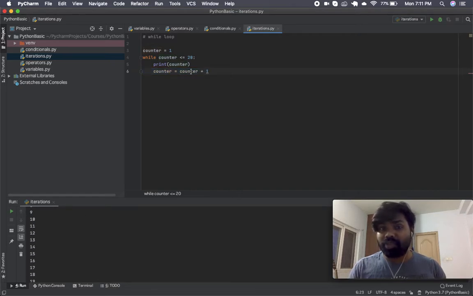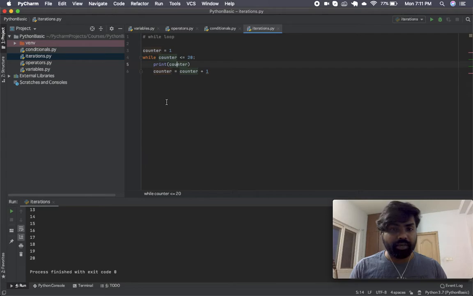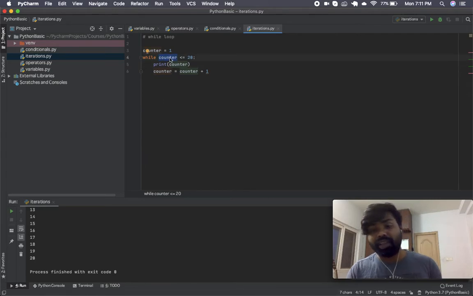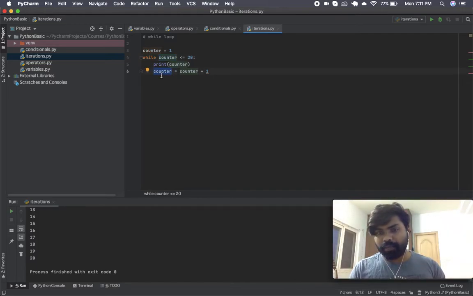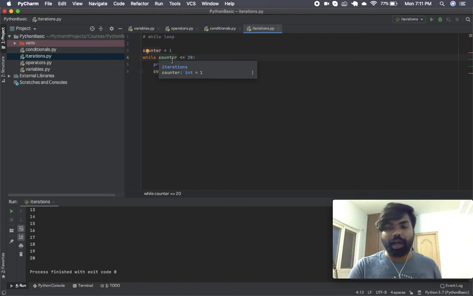The reason it stops at 20 is because when, let's say, counter was 19 and it prints out 19, all right, then counter becomes 20 and 20 is still equal to 20. So you go inside, you print the 20, and now the counter is incremented to 21, which is no longer less than or equal to 20.